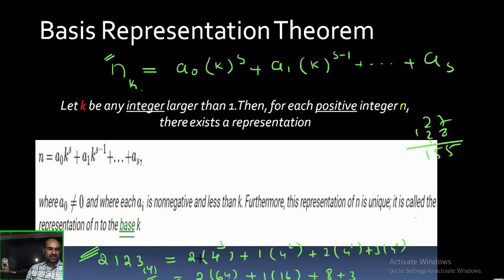The important thing here: base k, power s, the highest power of k is s, which means the number of digits in n should be s plus 1. So n is an s plus 1 digited number, I can write that. Here n is an s plus 1 digited number.